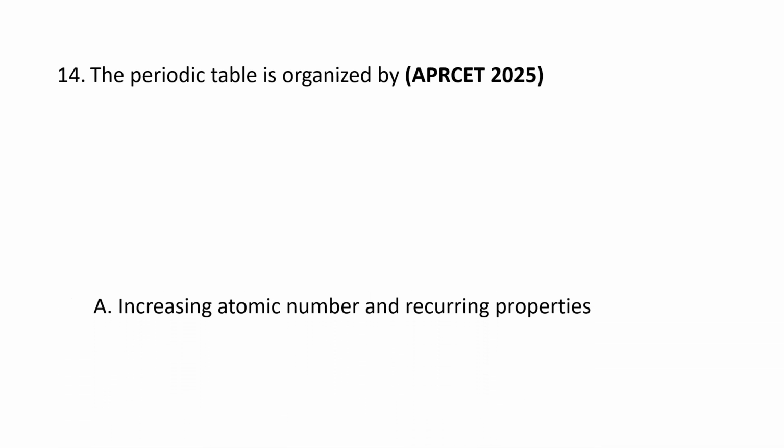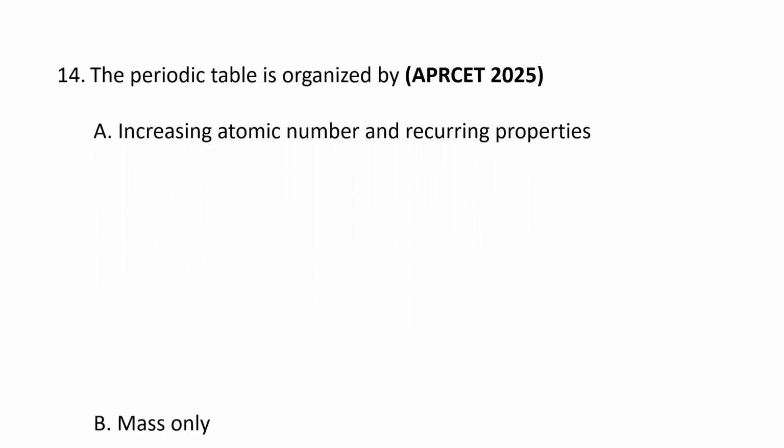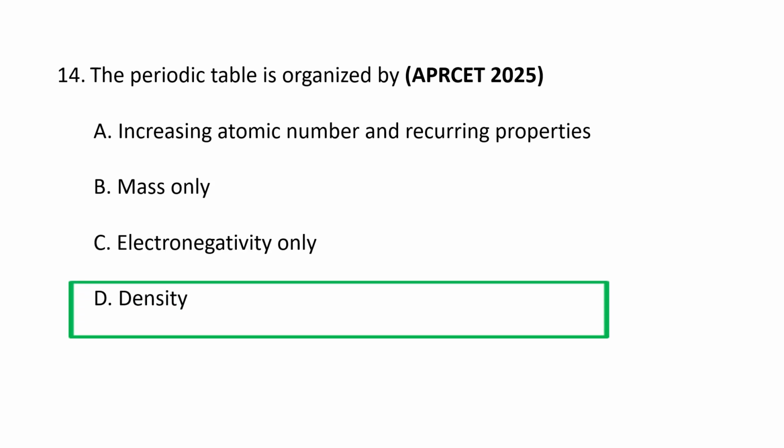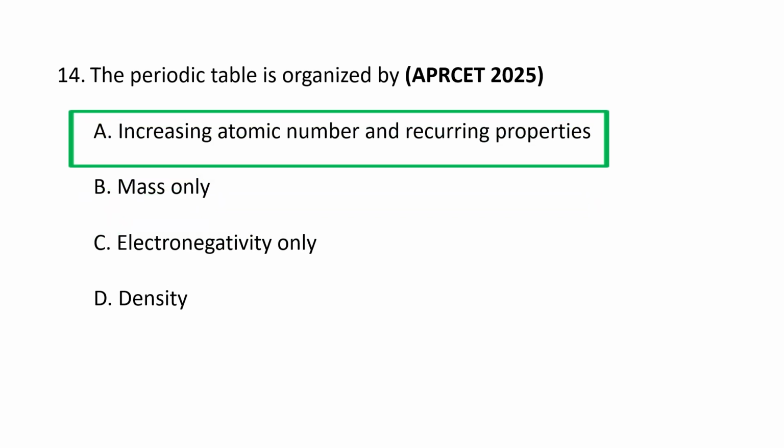Next question. The periodic table is organized by A. increasing atomic number and recurring properties, B. mass only, C. electronegativity only, and D. density. The periodic table is organized by increasing atomic number and recurring properties.